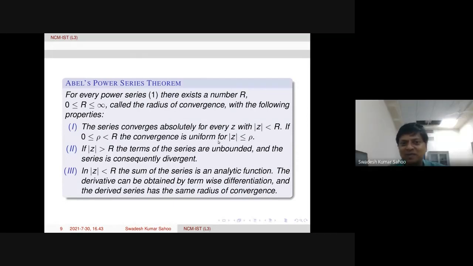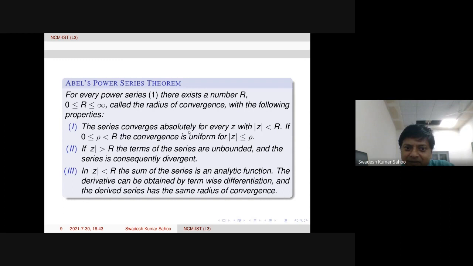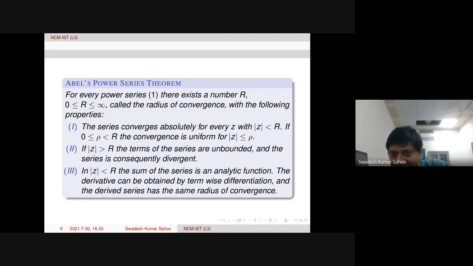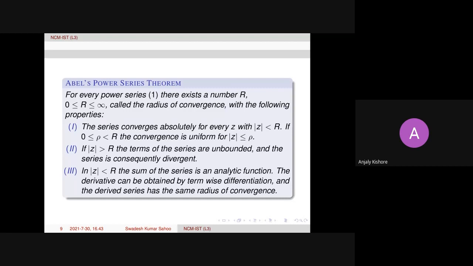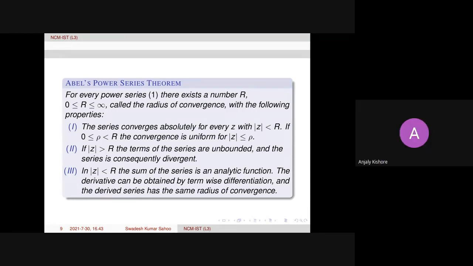Yes, sir. Suppose it is absolutely convergent within this disk mod z less than r. Then taking any rho in between, within that compact disk your series will be convergent uniformly. Yes, sir. So does that mean that if the radius of convergence is infinity, the series will be uniformly convergent in all the compact disks? Yes. Okay. Thank you, sir. Yes, R can be infinity, like trigonometric functions. Okay, thank you, sir.